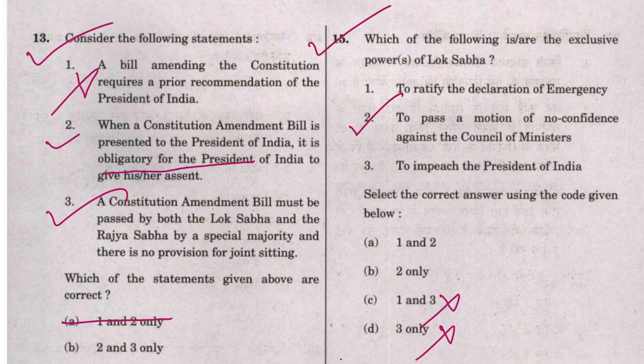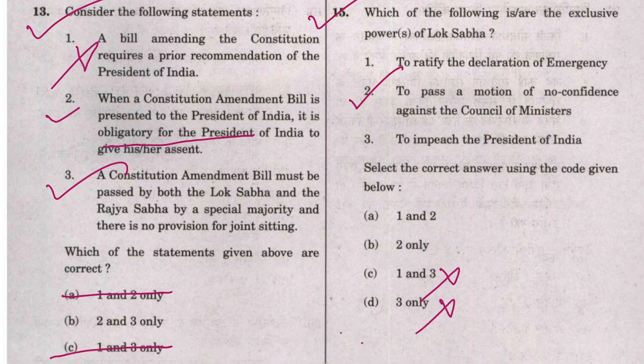Now statement 1, to ratify the declaration of emergency. We know that there are three types of emergency, and when the emergency provisions are applied, the Indian polity shifts from the federal structure to the unitary structure.